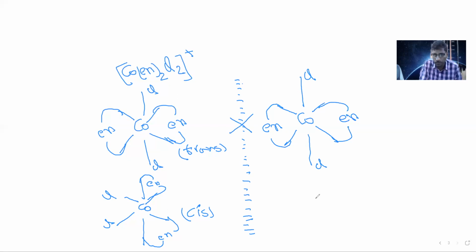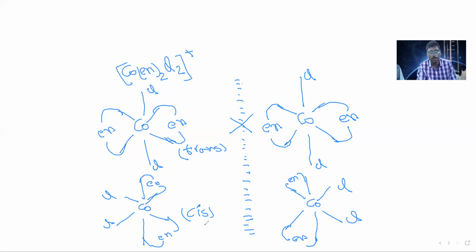Whereas the cis molecule, observe this: central atom Co, axial bonds. One en is imaged here, the next en image will be here, and on this side two chlorine atoms. So it is the mirror image of this molecule.